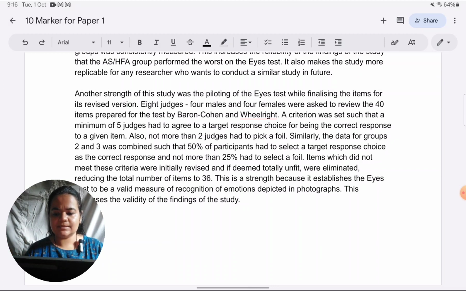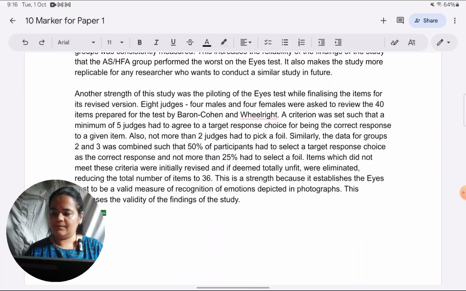Coming to the weaknesses now, the named point, which is the ethics, I would like to take that as a weakness and I would take that as the first point. Now, when it comes to ethics, again, I can take a breadth approach or a depth approach. I can talk about multiple ethics which were there in the study, but because all of them are not exactly relevant to the study, the main one which is relevant is psychological harm. So I will just restrict myself to that. They haven't asked me to cover all the ethics which were there, so I will just cover the one which I feel is most suitable.